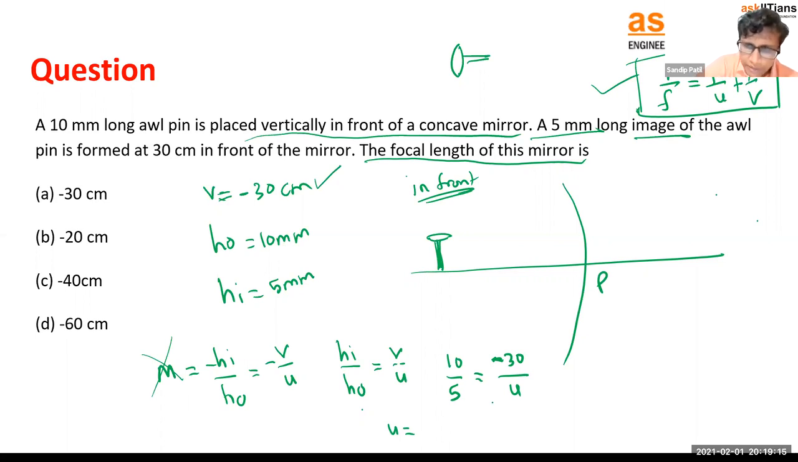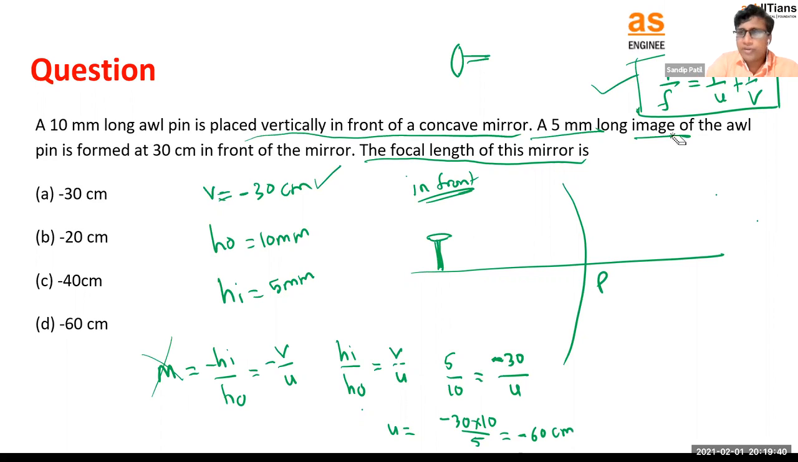The image is 5. I have replaced this. This should be 5, and this should be 10. So we will get U as minus 30 into 10 divided by 5, or can I say minus 60 centimeter? Yes. So we got the value of U, and we have the value of V.